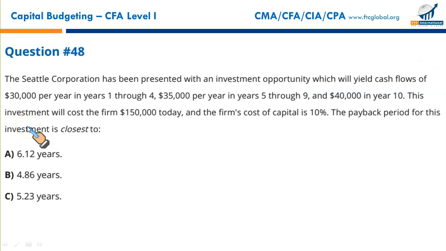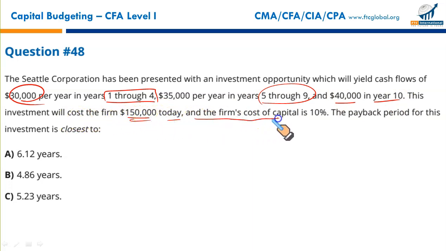Question 48. The Seattle Corporation has been presented with an investment opportunity which will yield cash flows of 30,000 per year in year 1 through year 4. This is your cash flow for the first 4 years. 35,000 per year in year 5 through year 9, and then 40,000 in the 10th year. How much cash do we need to recover? This is your initial investment. This investment will cost the firm 150,000 in today's terms, and the firm's cost of capital is 10%.